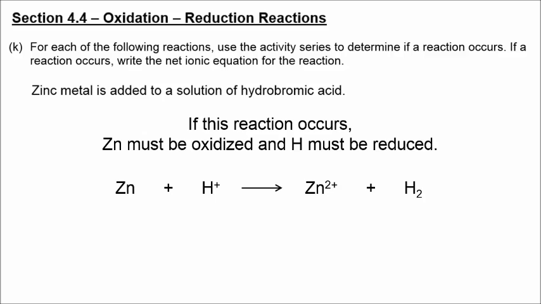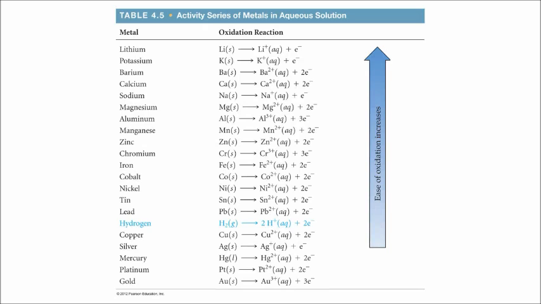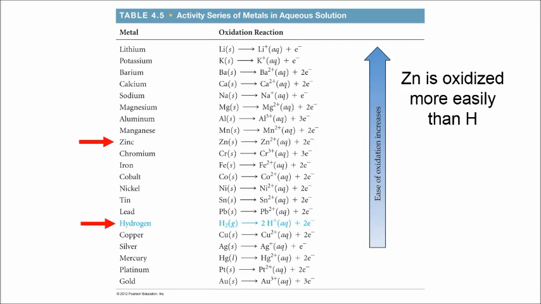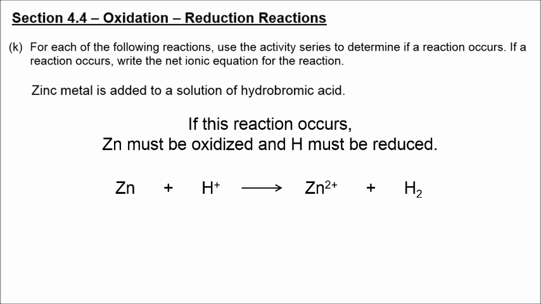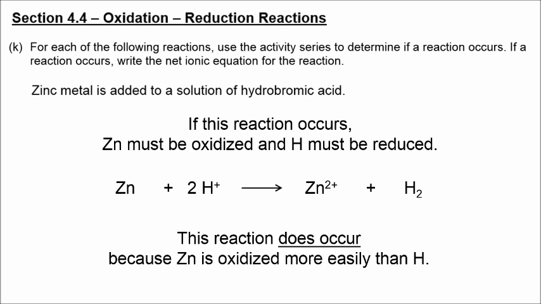Zinc being oxidized and hydrogen being reduced. Let's go find zinc and hydrogen on the activity series. So there is zinc and there is hydrogen. Yes, zinc is oxidized more easily than hydrogen, so this reaction would occur, and we'll just go ahead and put a 2 in front of the hydrogen on the left.